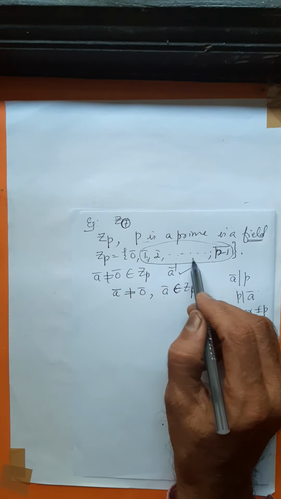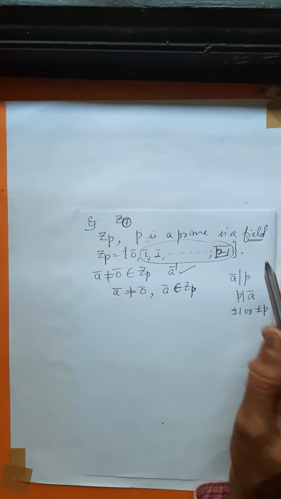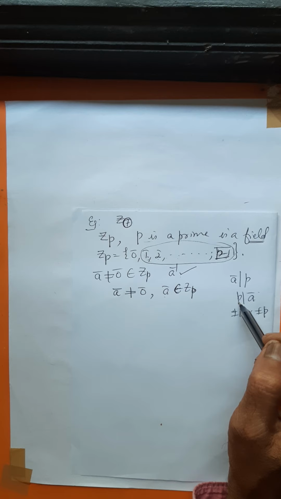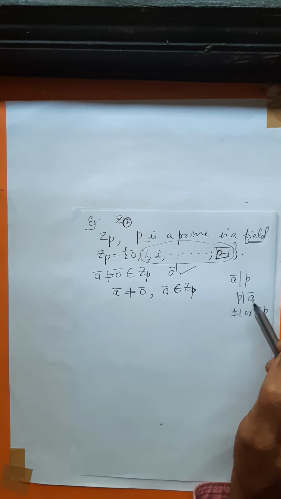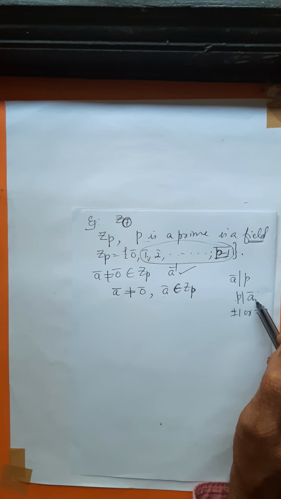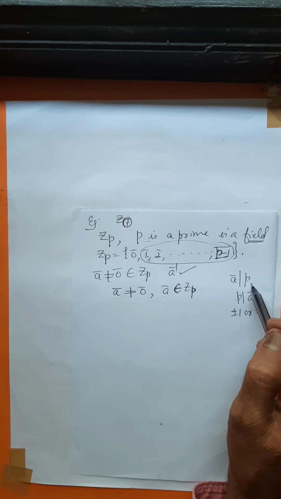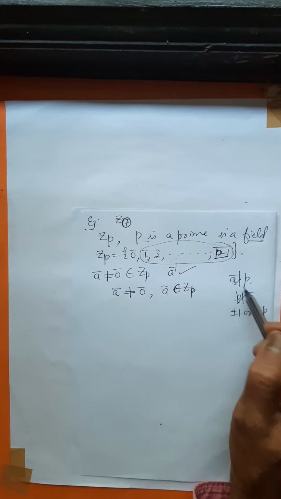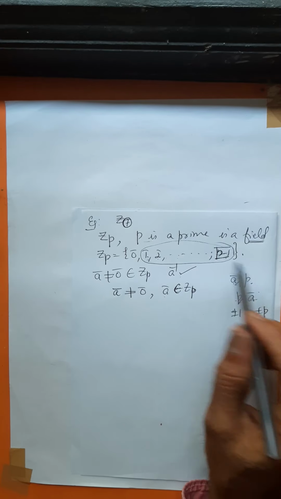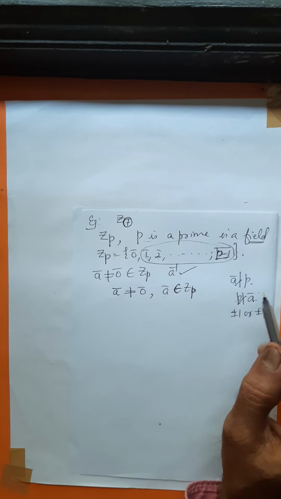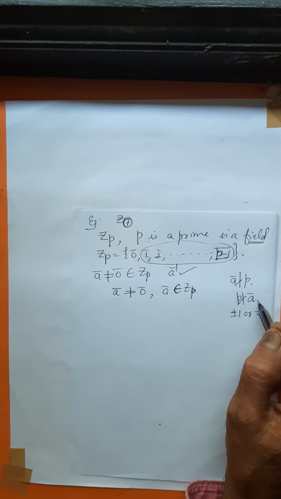It is P minus 1, which is smaller than P. So P cannot divide a smaller value.